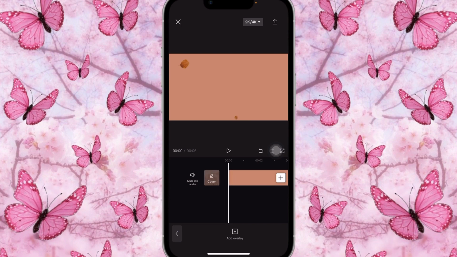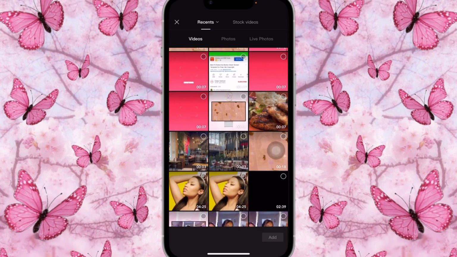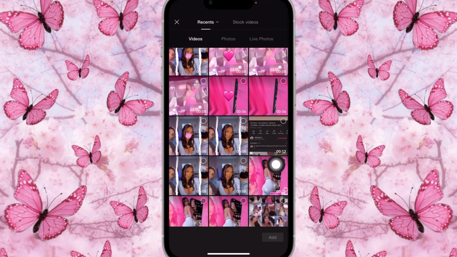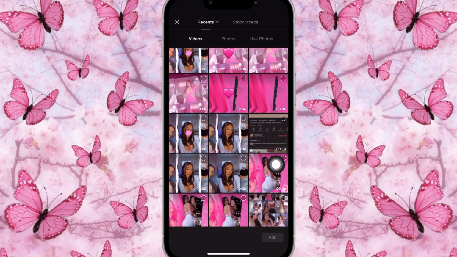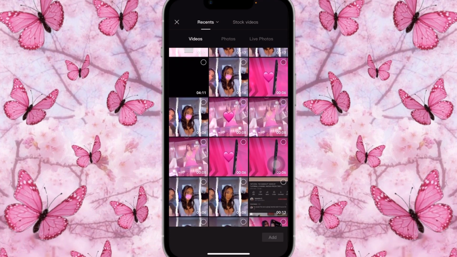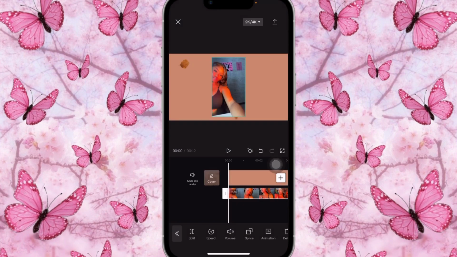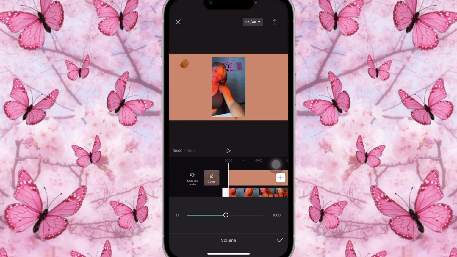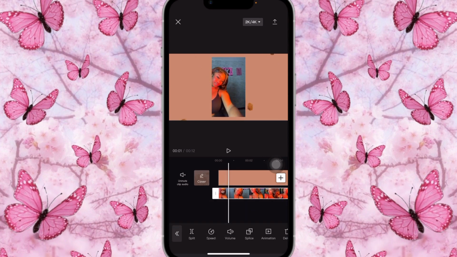And what we're gonna do is click on add overlay and I'm going to add a video. So if you have a video that you would like to add, or if you just want to use the Instagram scroll, you guys could do that. But I'm going to add a video of her that I downloaded. Is this one right here. So I'm going to mute it because the song will get me copyrighted and we don't want that.